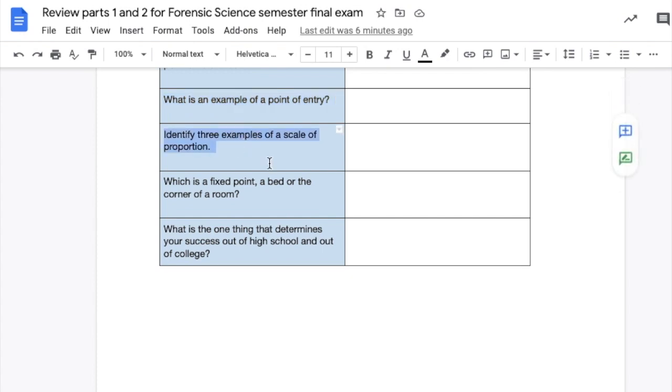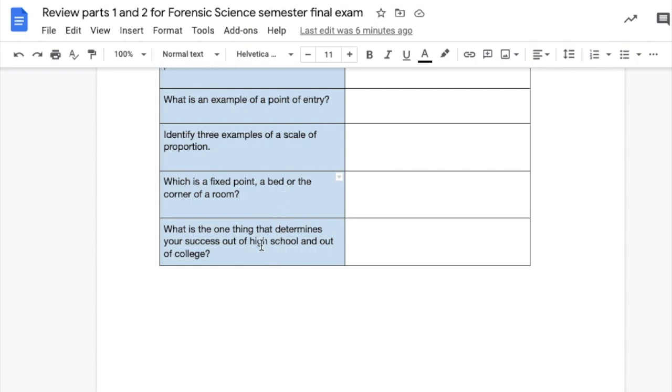Identify 3 examples of a scale of proportion. We could do 1 inch equals 1 foot. For example, in the nutshell studies, those 3D models, we could do 1/2 inch on the sketch equals 1 foot in real life. We could do 1/4 of an inch equals 1 foot in real life. Those are examples of scales of proportion. Which is a fixed point, a bed or the corner of a room? It's the corner of a room. A bed you can move.